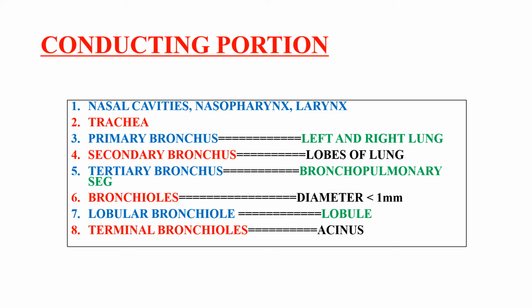Then comes the tertiary bronchus, which supplies the bronchopulmonary segments of the lung, which are 10 on the right side and 10 on the left side.